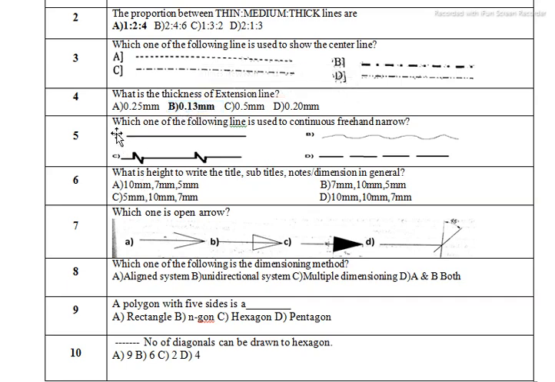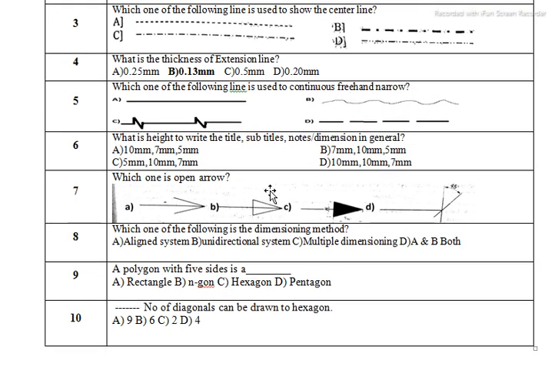So now again, the next question is: which one of the following lines is used for continuous free and narrow line? Okay, so now you can see again the different types of lines, that is dash line, continuous line, or zigzag line, and this one, option B, is nothing but our correct answer for this question, that is continuous free and narrow line. So option B is correct here.